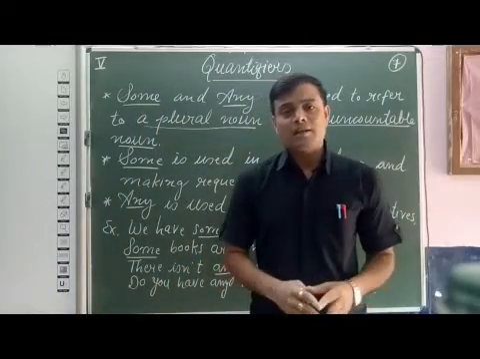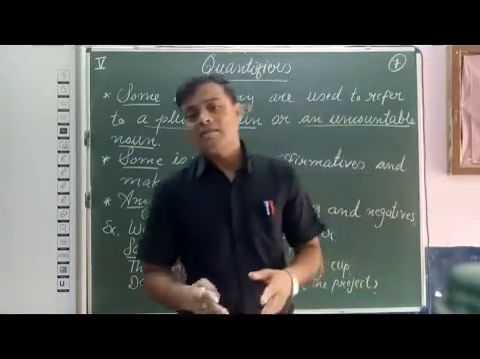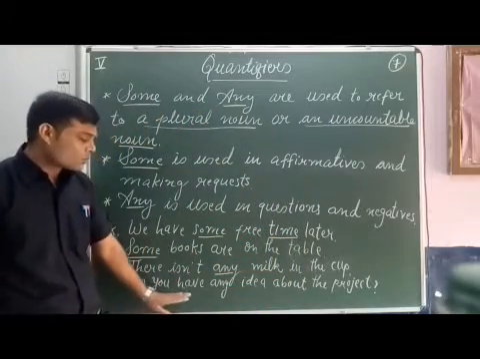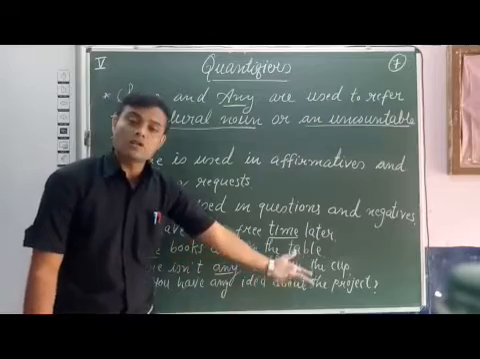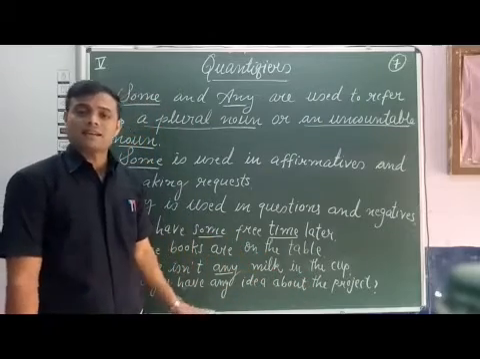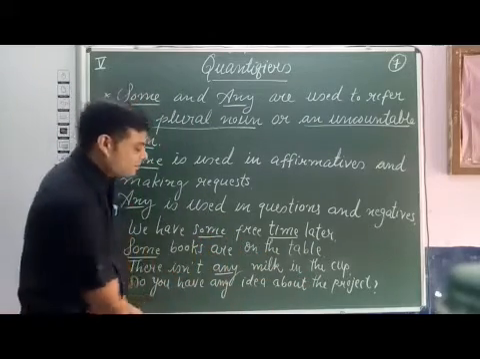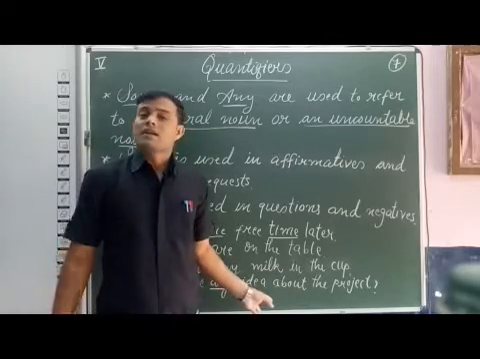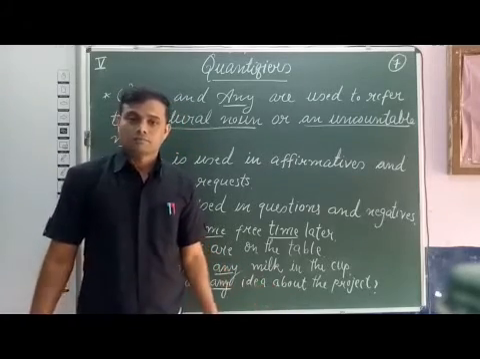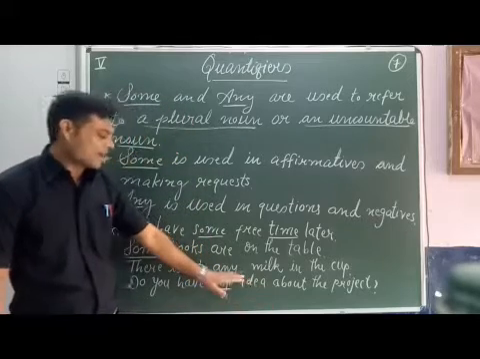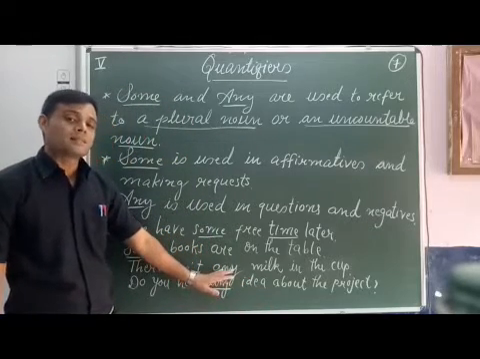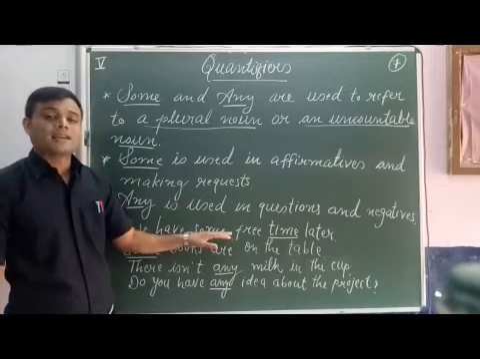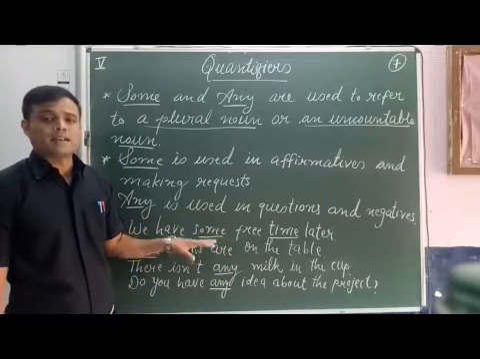We use any in question sentences also. So see the next example: do you have any idea about the project? As it is a question sentence, here we have used any before the noun idea. So any is used in negative sentences and in question sentences, whereas some is used in affirmative sentences